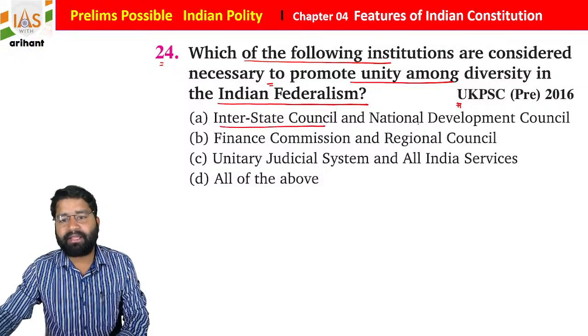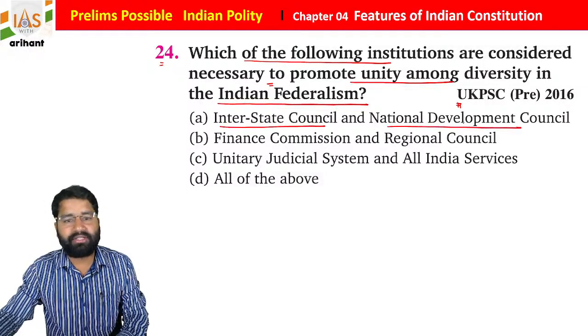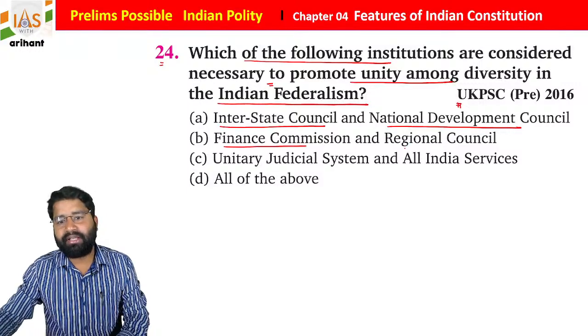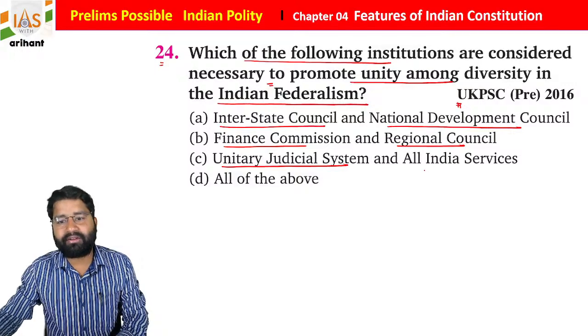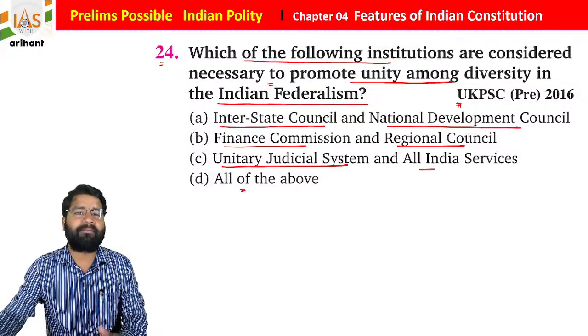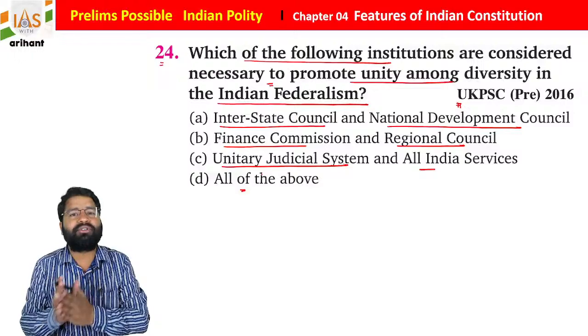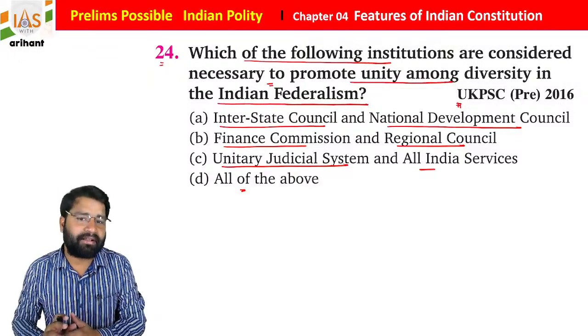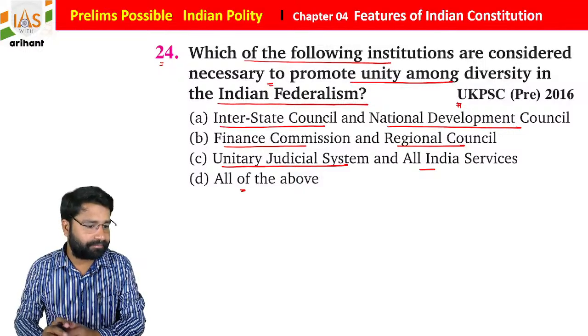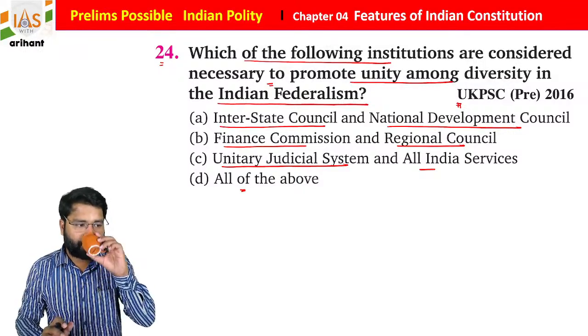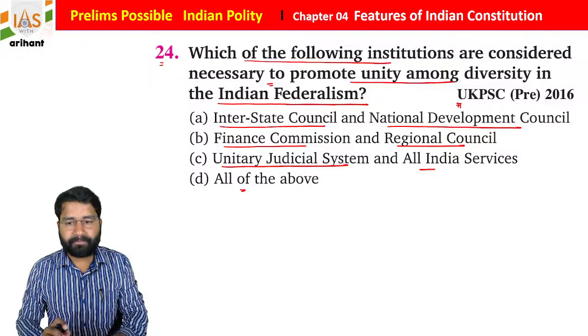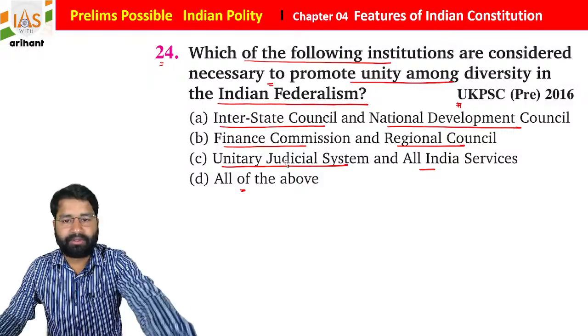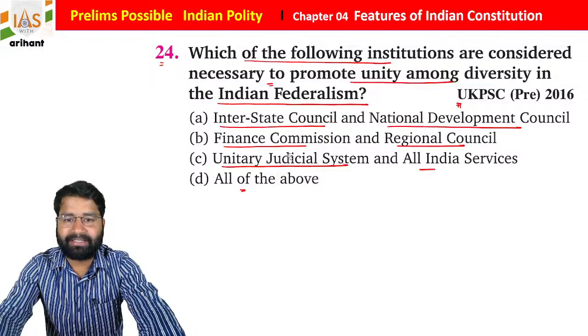The options are: Interstate Council and National Development Council; Finance Commission and Regional Council; Unitary Judicial System and All India Service; or all of the above. Just opt for the right answer.